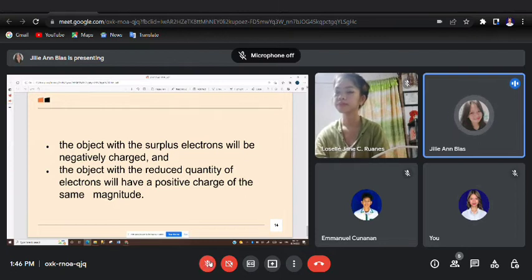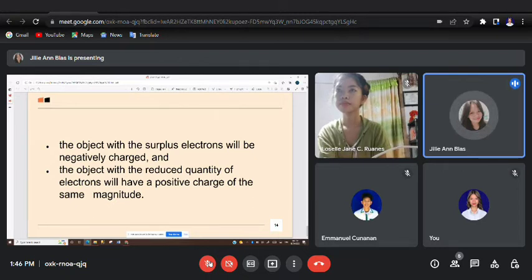Now, as Nocel stated, it suggests that the system's overall charge is always conserved regardless of the factors that might affect it. And more gihapon, it's just the idea that the net charge of an isolated system will always remain unchanged.